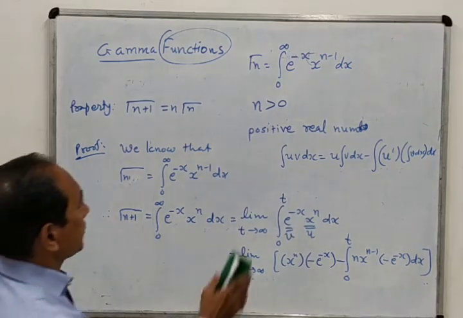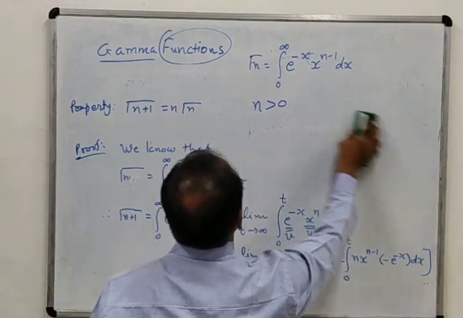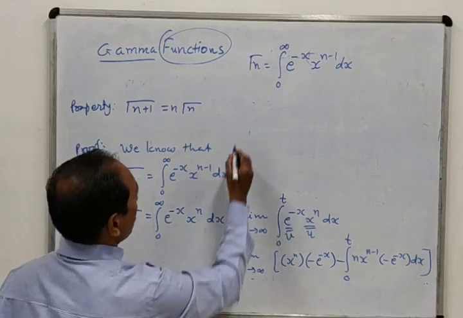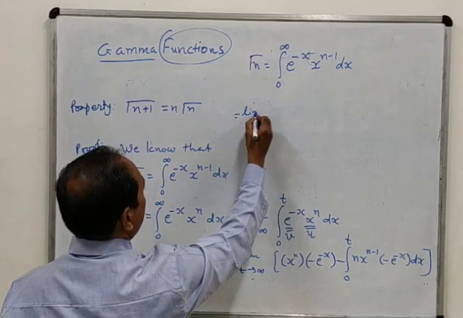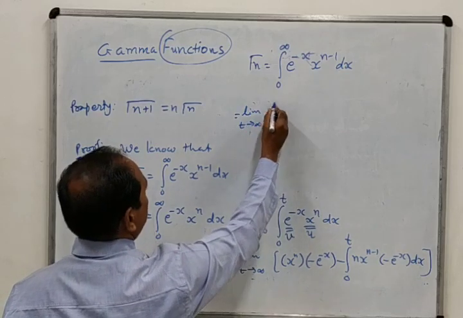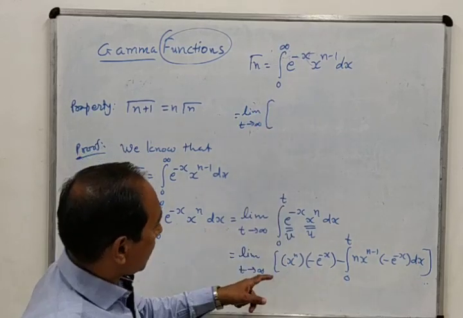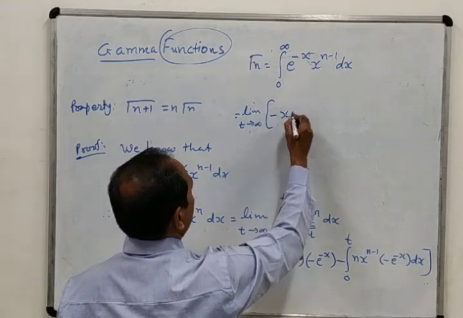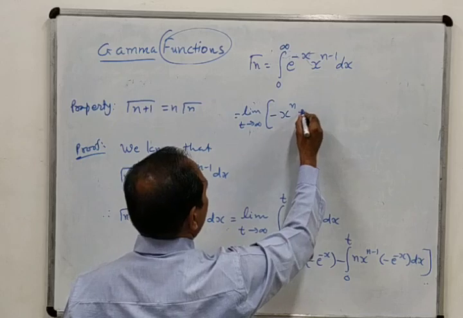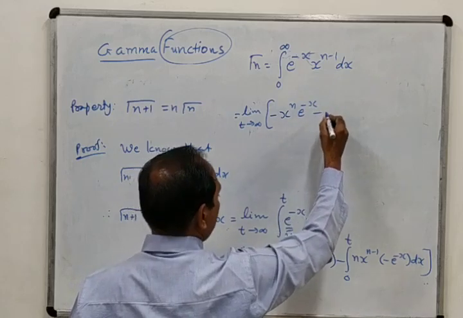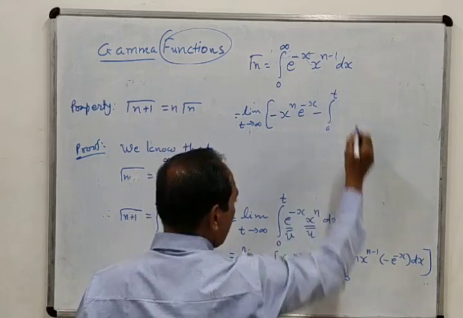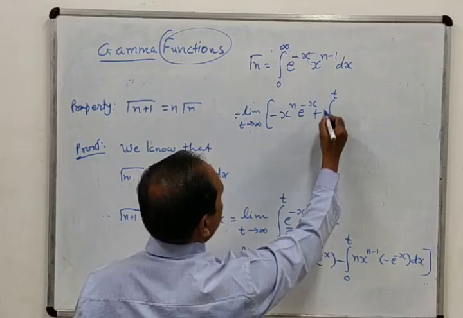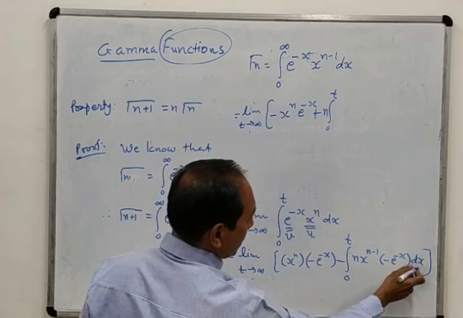Now this equals limit t tends to infinity. We will have here minus x raised to n e raised to minus x, minus 0 to t. Here you can see that minus will come outside, so it will become plus. N also will come outside because the integration is with respect to x.